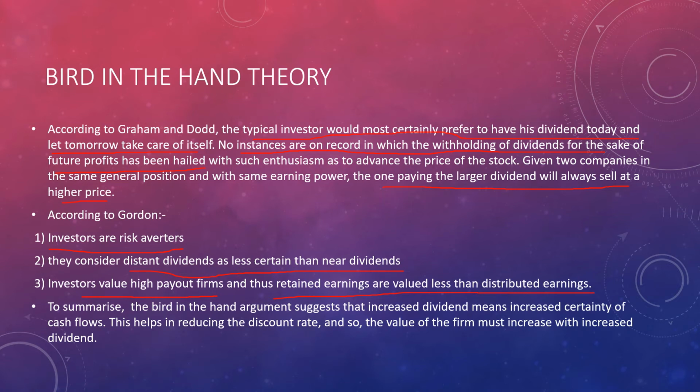To summarize, the bird in the hand argument suggests that increased dividend means increased certainty of cash flow. Obviously, this helps in reducing the discount rate, and so the value of the firm must increase with increased dividend, because increased dividend is increasing the shareholders' wealth and that is maximizing the value of the firm. Moving on.